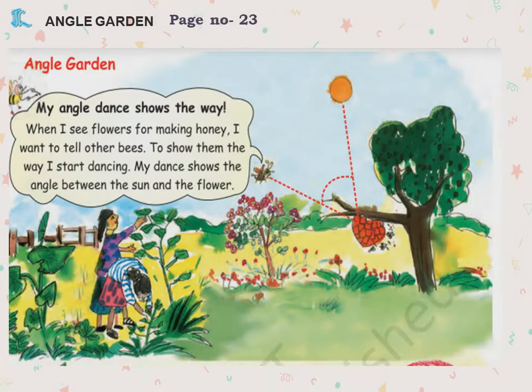Okay, now next one, angle garden. My angle dance shows the way. When I see flowers for making honey, I want to tell other bees to show them the way. I start dancing. My dance shows the angle between the sun and flower. Between the sun and flower, yes, this honey bee is there. Yes, angle is formed.